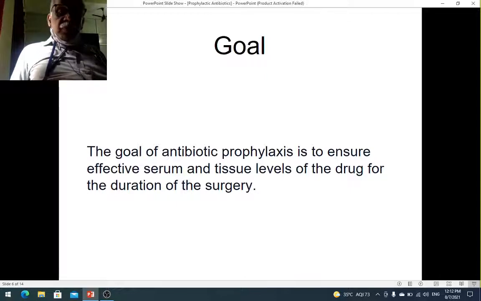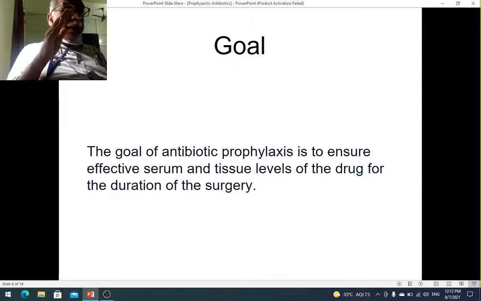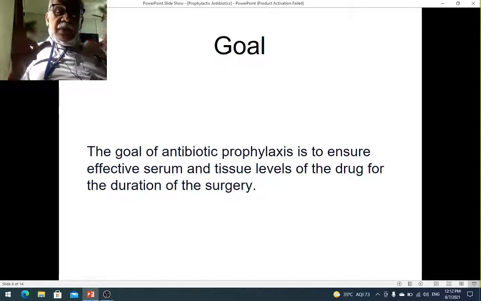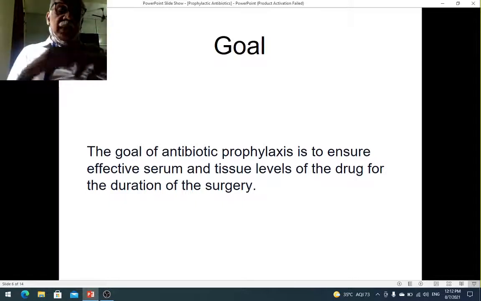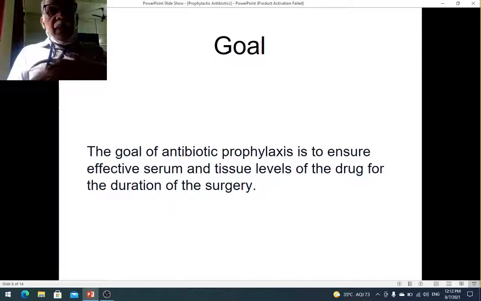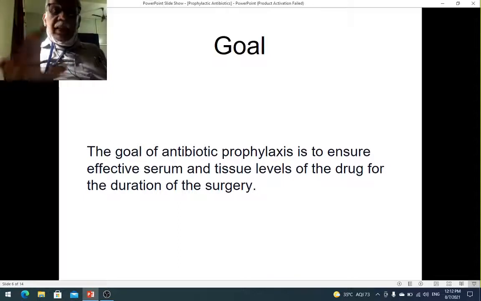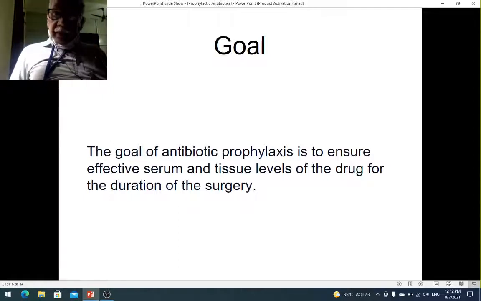So what is the goal of using prophylactic antibiotics? The goal is to ensure that there is an effective serum level and tissue level of the antibiotic during the surgery, so that the organism does not get a chance to colonize. Only if it can colonize can it multiply. So if there is enough serum level and tissue level of antibiotic, the organism is killed, isn't it? It cannot colonize. That is the whole idea in giving prophylactic antibiotics.